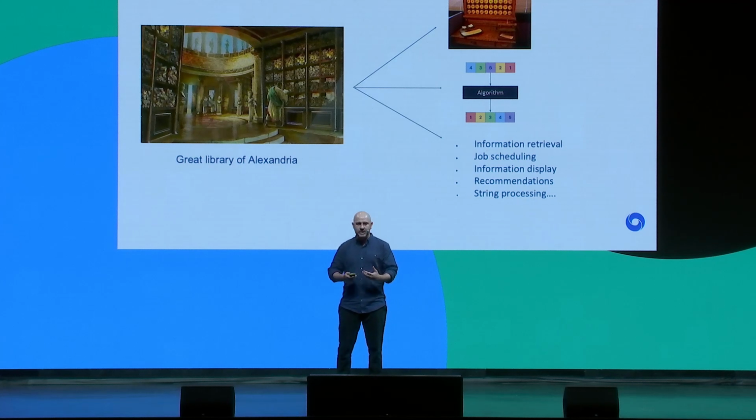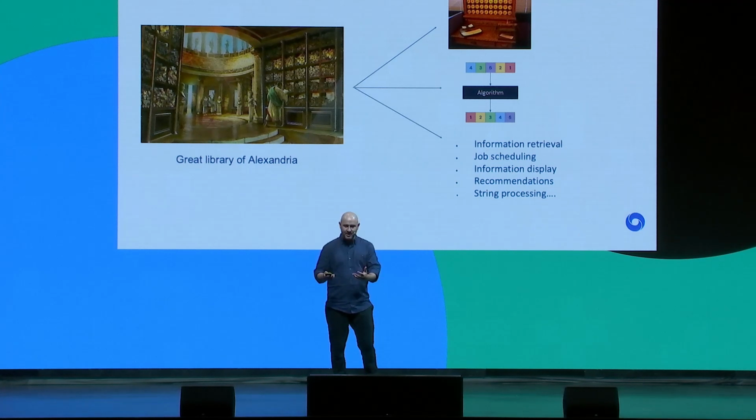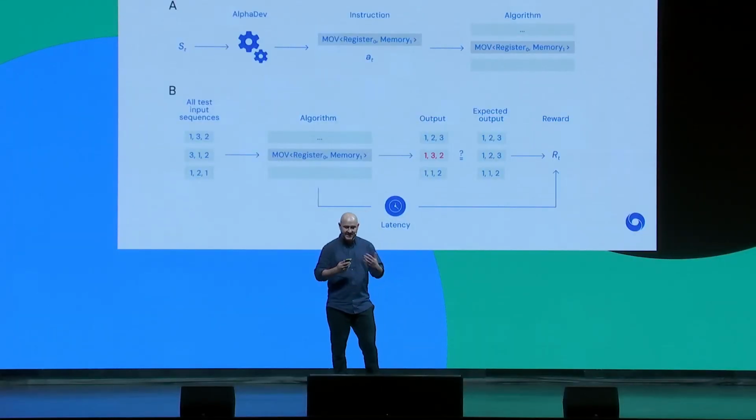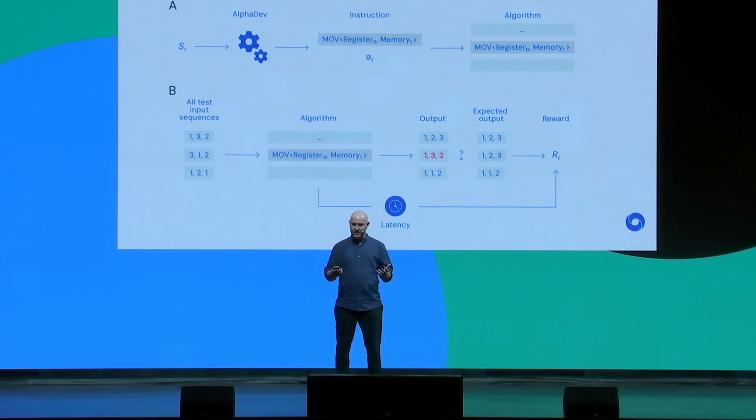So now that we knew that we wanted to build algorithms from scratch in assembly, and specifically sorting algorithms, how do we get a reinforcement learning system to do so? So what we do is we devise a game, and we call this the assembly game. Now, the way this works is there's a player in the game. The player here is our system, AlphaDev.